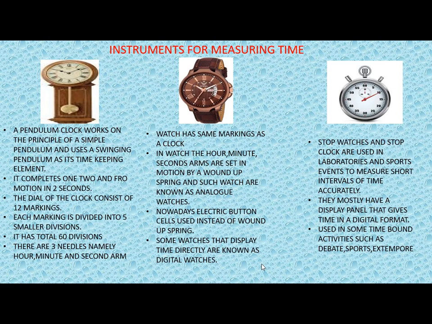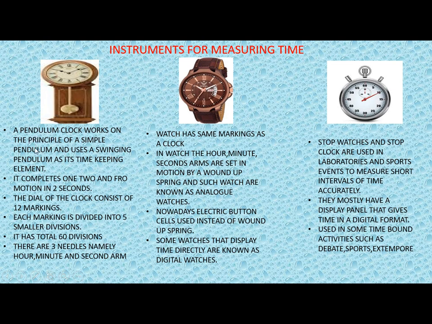Now here we have some instruments for measuring time. All of you must be having these. We all have a clock, we have a watch, and then this is a stopwatch. So we are going to study about them one by one. This is a normal pendulum clock which all of you must be having in your home, or we have different kinds of clocks also. So we have to study about pendulum clock, then about watch, and about stopwatches.